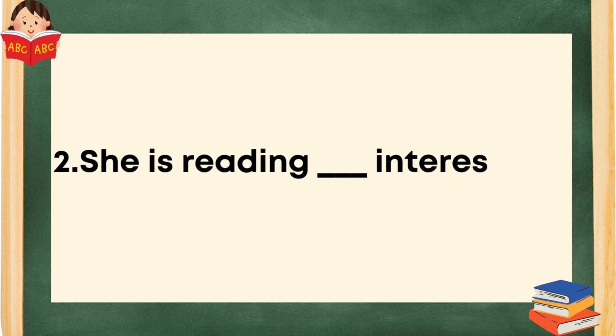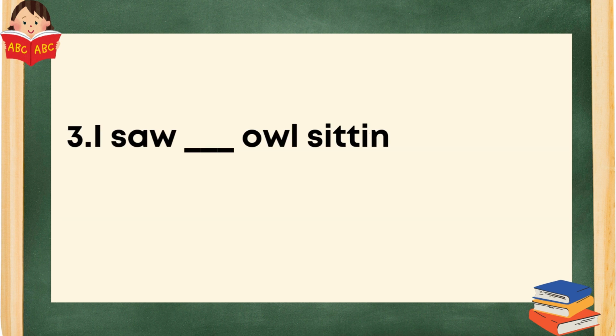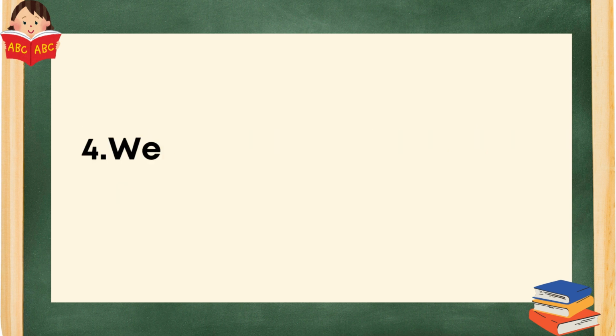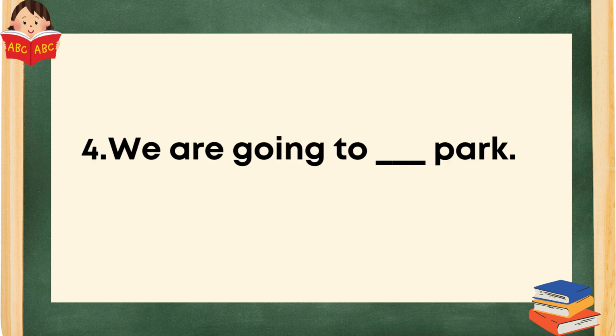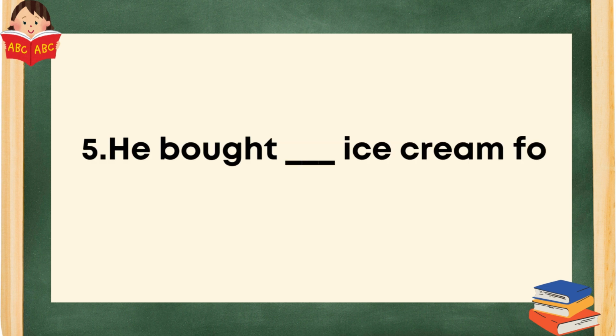She is reading dash interesting book. She is reading an interesting book. I saw dash owl sitting on the tree. I saw an owl sitting on the tree. We are going to dash park. We are going to the park. He bought dash ice cream for me. He bought an ice cream for me.